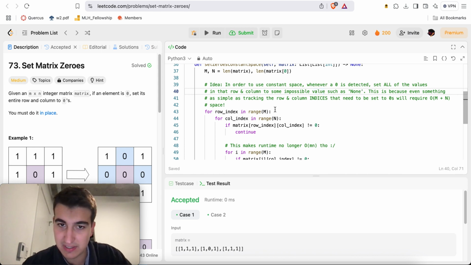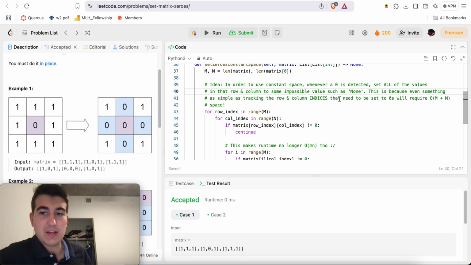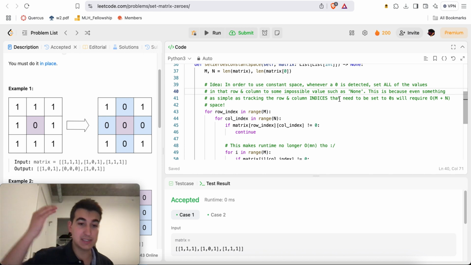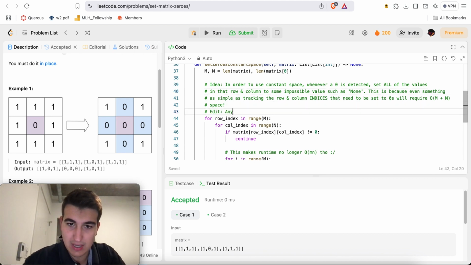So the point is that we'll essentially mark everything in that row or column to none. Note: any found 0 should not be set to none,